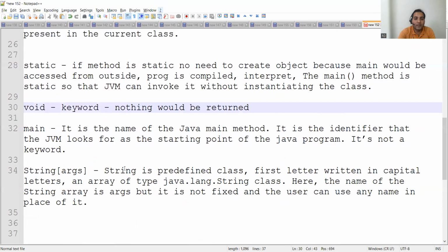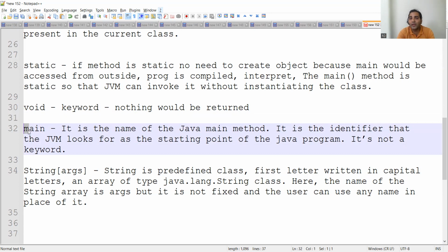And main is the name of the Java main method. It is the identifier that the JVM looks for as the starting point of the Java program. Again, it's not a keyword. Now, what if I write M in uppercase instead of M in lowercase? What would happen? Let's see that live in a program.